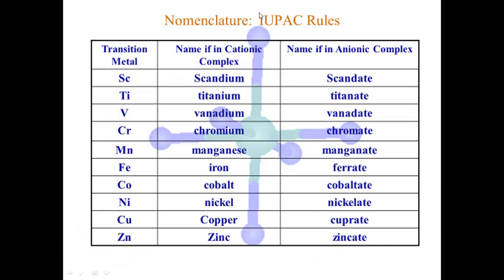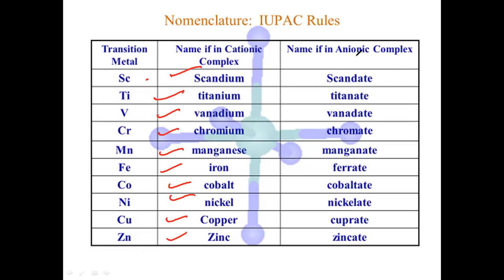So if it is negative, see here. Generally, if the complex is anionic or cationic, what happens? For a cationic complex, scandium is written as scandium: titanium, vanadium, chromium, manganese, iron, cobalt, nickel, copper, zinc.